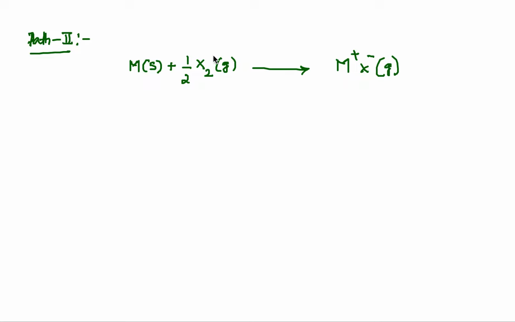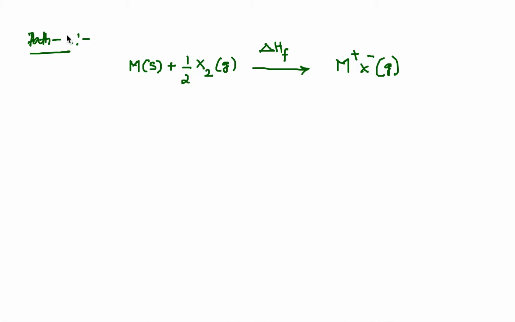This is a direct combination of elements to form the crystal, and the energy involved in this process is delta H formation. Why? It is a formation of 1 mole of substance from its constituent elements. Therefore, the enthalpy change associated for this path is delta HF naught. Okay, this is path 1.